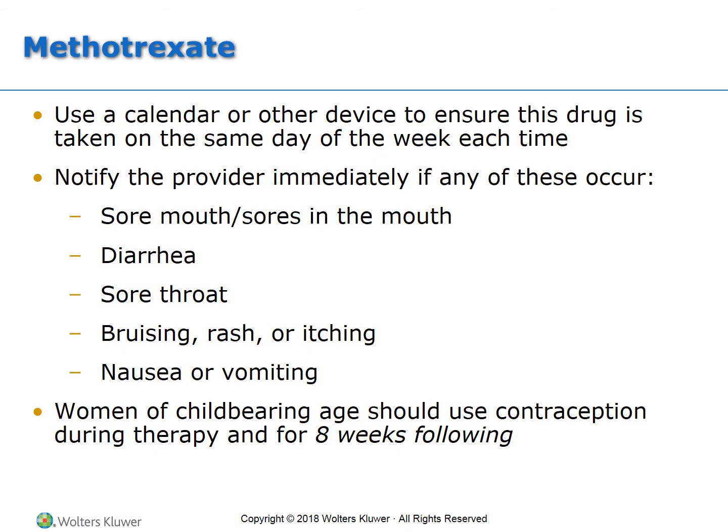For methotrexate dosing, you're going to want to use a calendar or other device to ensure this drug is taken on the same day of the week each time. Methotrexate is typically, now don't write it in stone, but typically not ordered every single day. It's either given once a week, it might be given twice a week, or Monday, Wednesday, Fridays, but it's always going to be set on a regularly scheduled dosing schedule or timing. So you want to make sure that the patient knows that they take it the same day. They're not to miss. It shouldn't be a day late. It will definitely affect the efficacy of the drug.